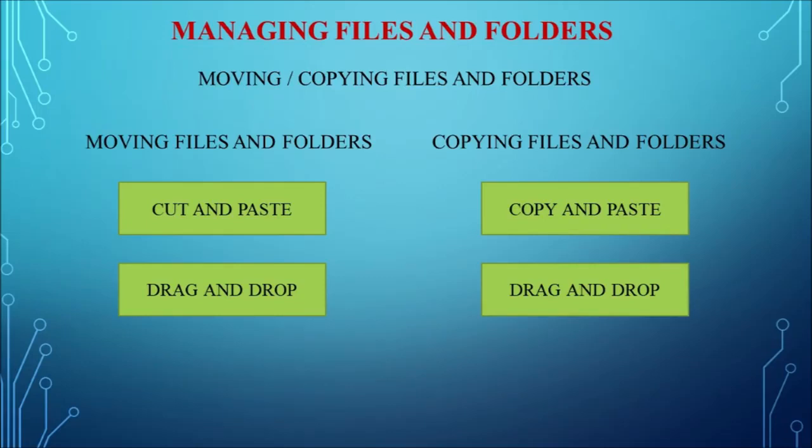Without releasing the mouse button, you drag the file to the left column, and in the left column where we want to move, you just release the mouse. So the file will be moved from the old location to the new location. So this is how the drag and drop method works.